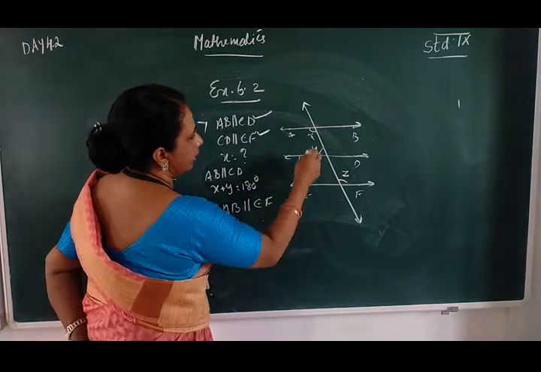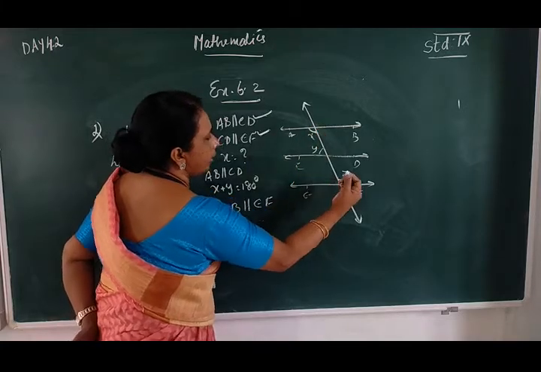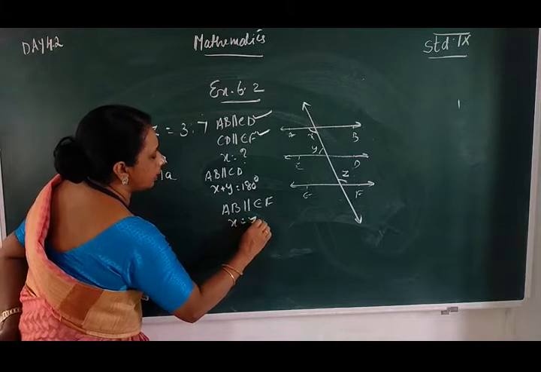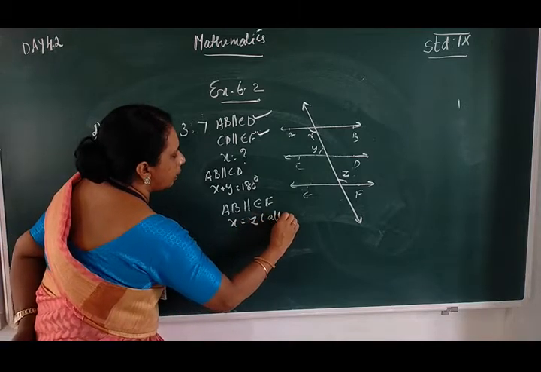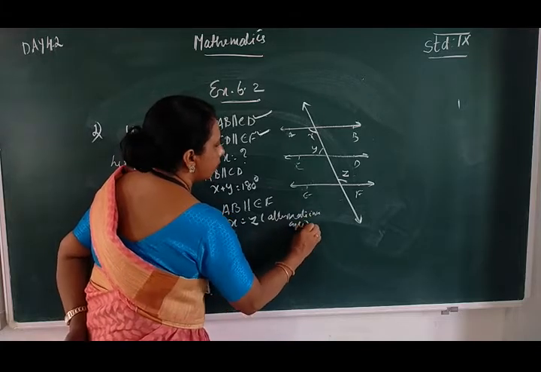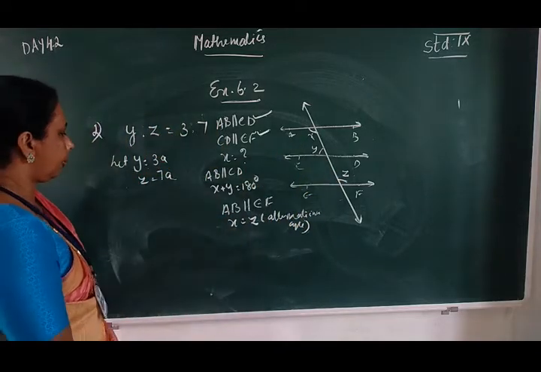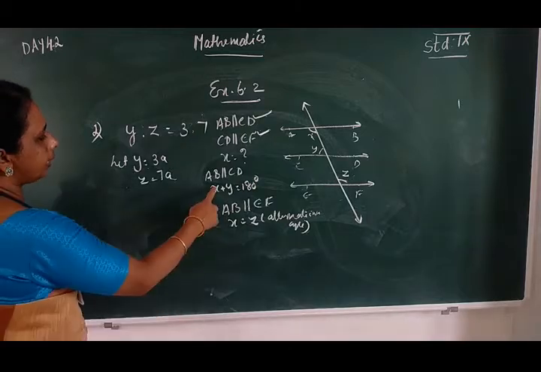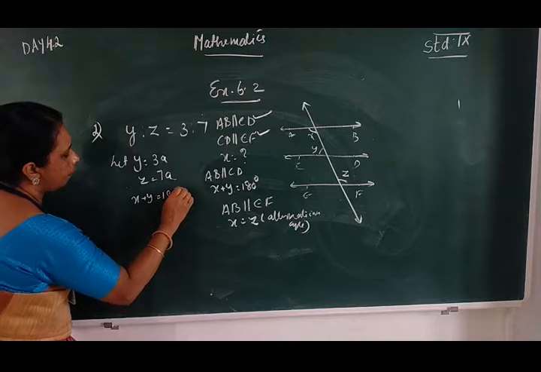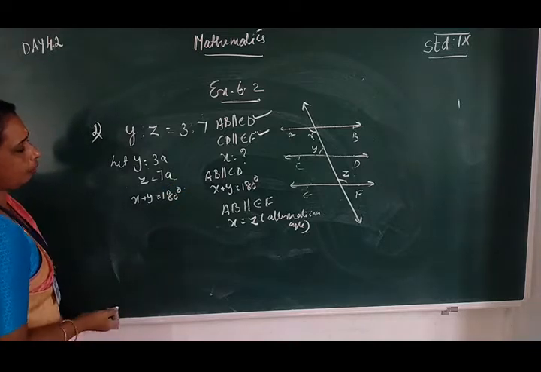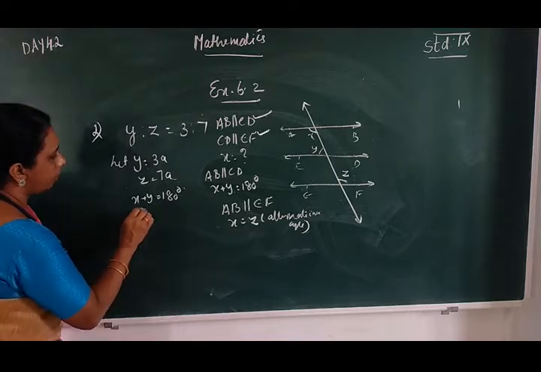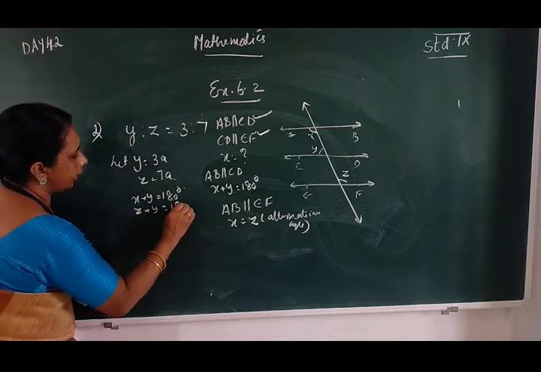AB parallel to EF means X and Z are alternate interior angles. So we can write X is equal to Z. Here we can write X plus Y is equal to 180 degrees. In place of X, we can write Z, because X is equal to Z. So Z plus Y is equal to 180 degrees.